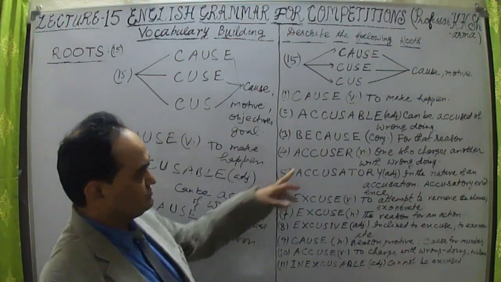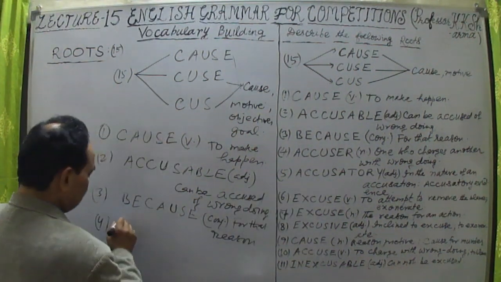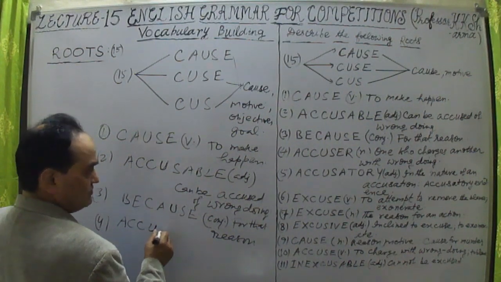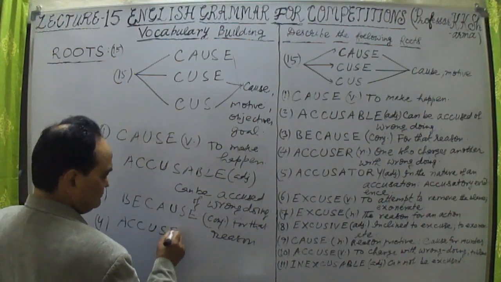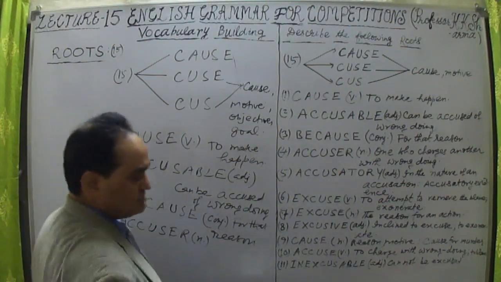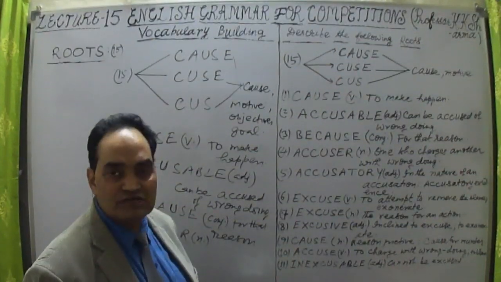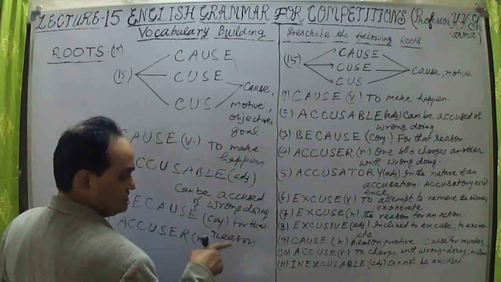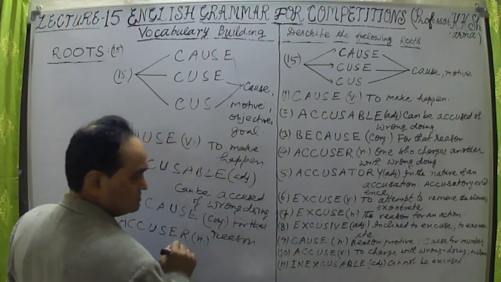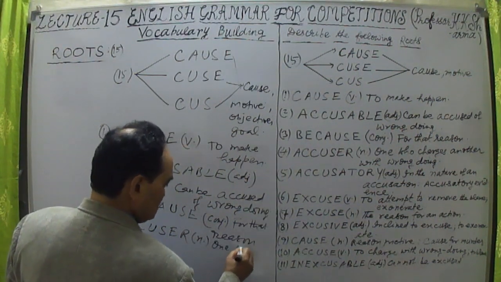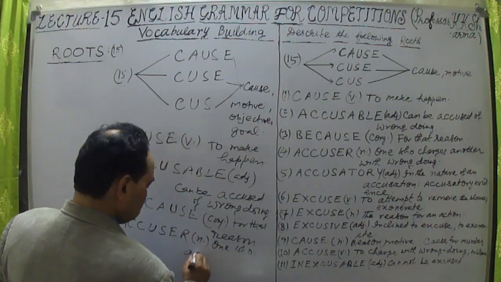Then the fourth word, accuser. Who is the accuser? A-C-C-U-S-E-R. Accuser. This is a noun here. An accuser is the person who charges another with wrongdoing, the person who accuses others.